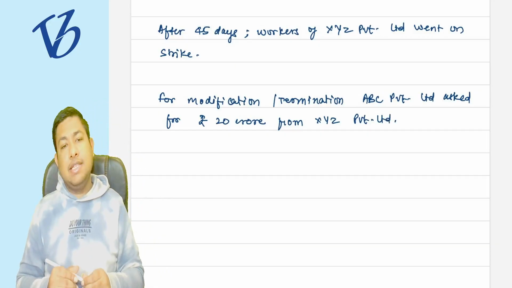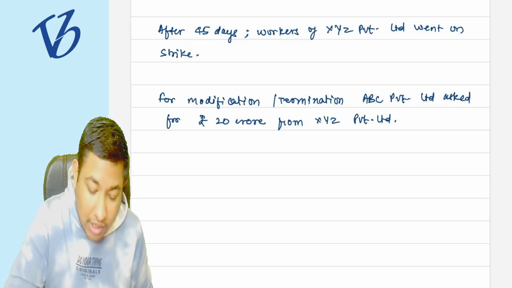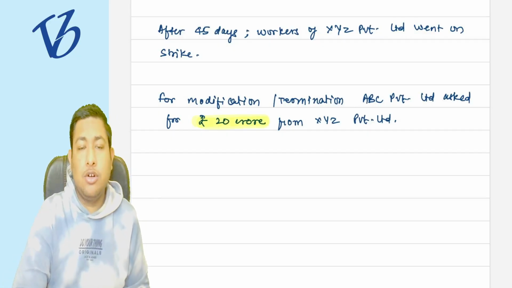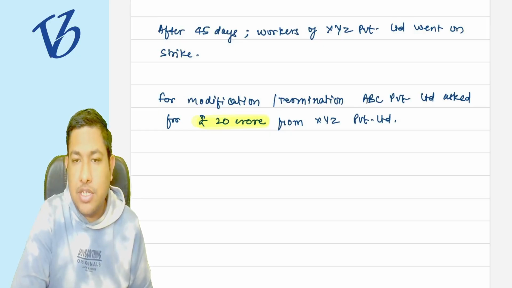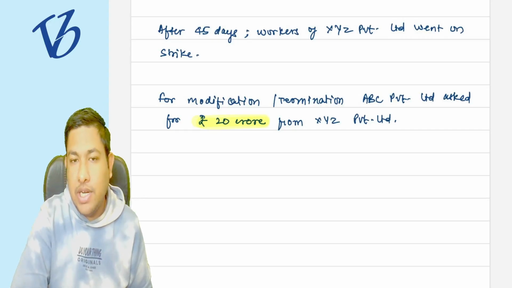Okay, we'll do the modification, we'll do the termination of the earlier contract, the earlier agreement, but for that pay us 20 crore rupees, because it was a reputational loss for us, because of your strike, because of your mismanagement in the company.